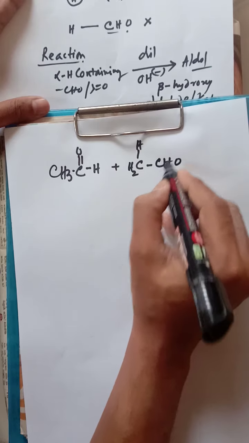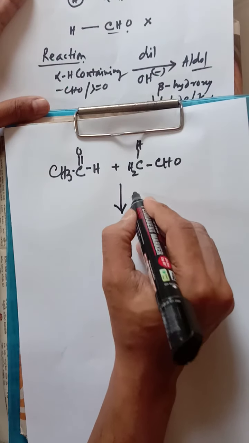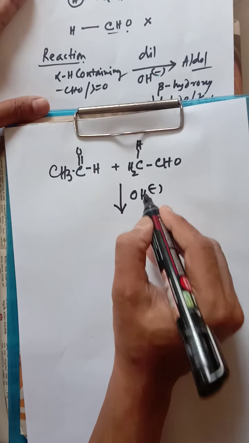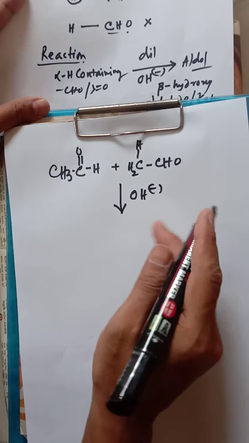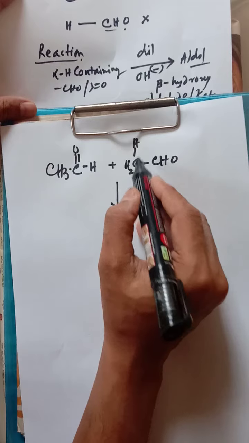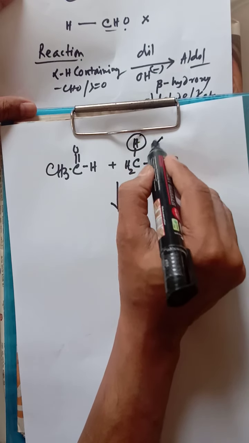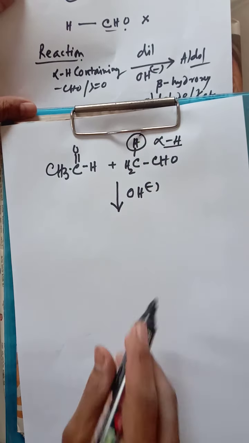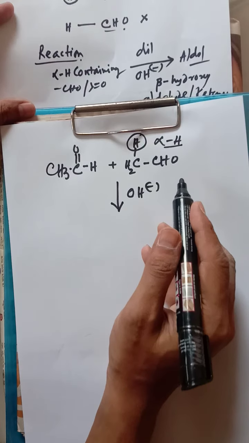I am writing it in this manner. Why have I written it this way? It will be very easy to understand how the reaction is going on. So one part is CHO, that means C double bond O, and one part has alpha hydrogen. So this is the alpha hydrogen. Alpha hydrogen is involved here, so that's why alpha hydrogen is required.